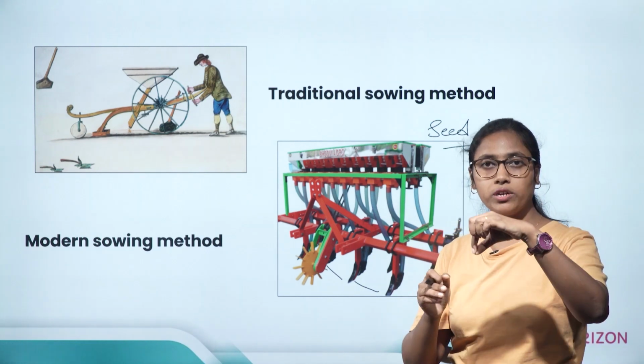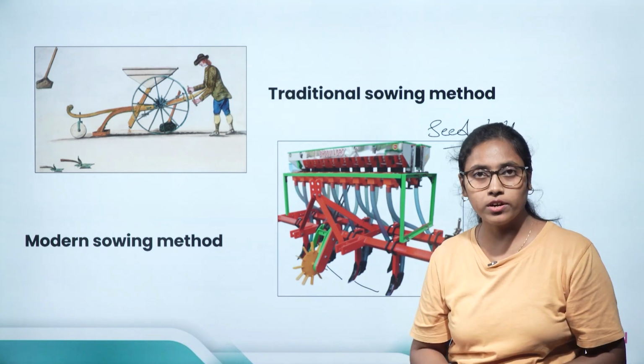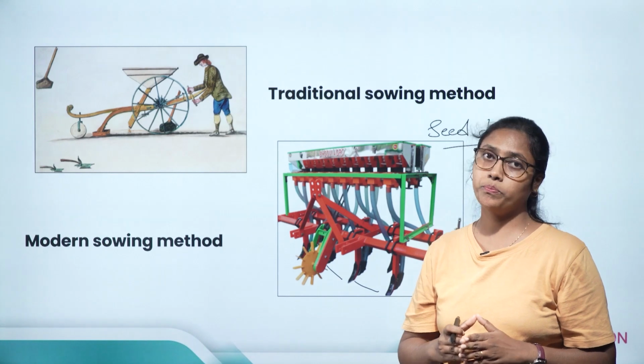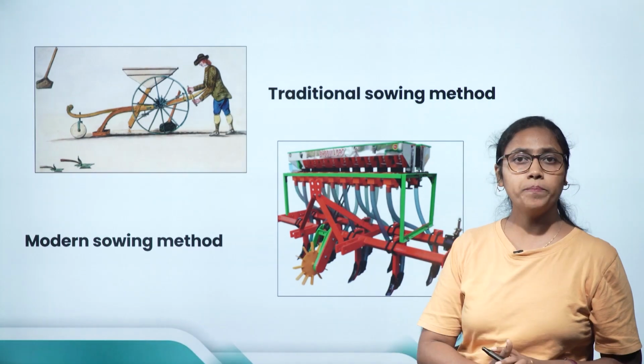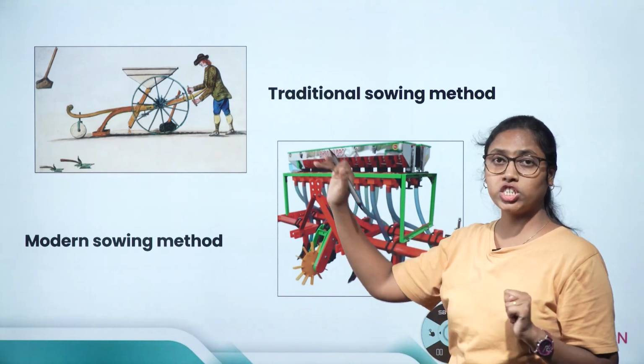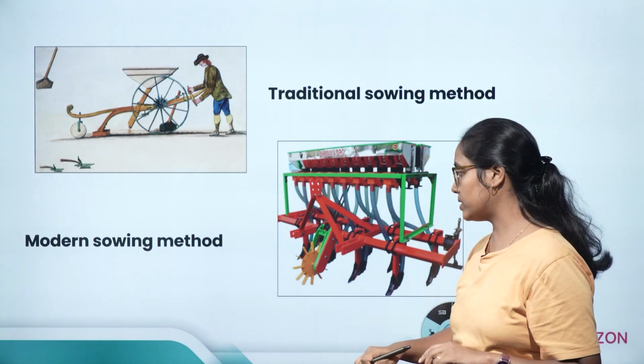After the sowing of seed, it covers up the soil. When the soil gets covered, the seeds are protected from birds. So these are the two methods which are used for sowing: one is the traditional method and the other is the use of seed drills.